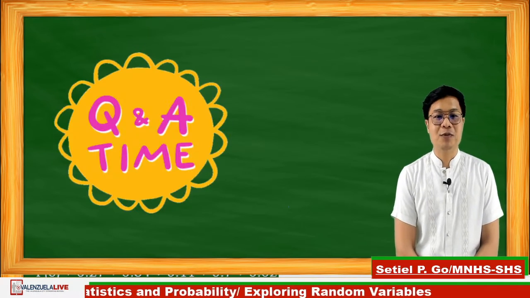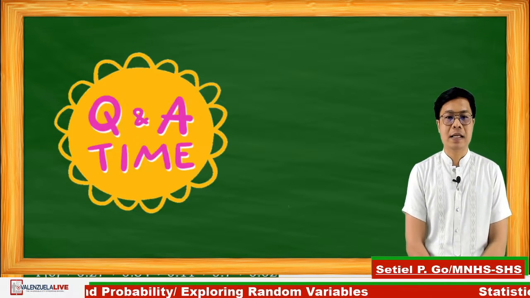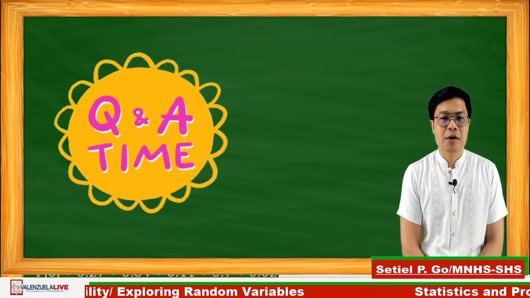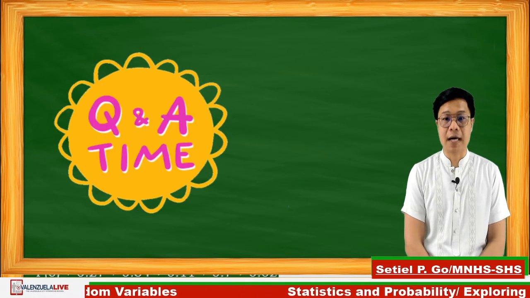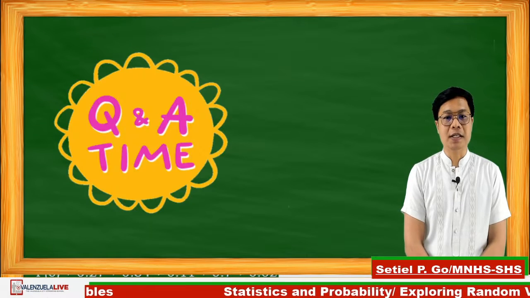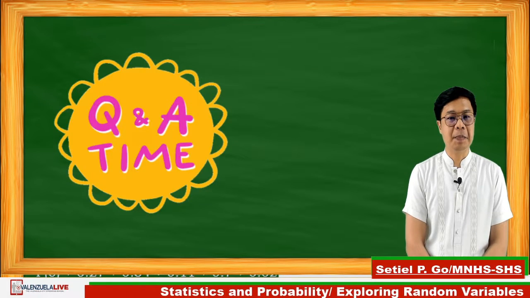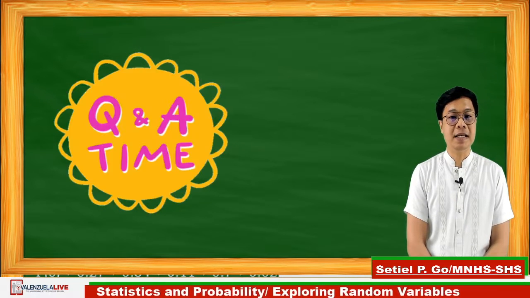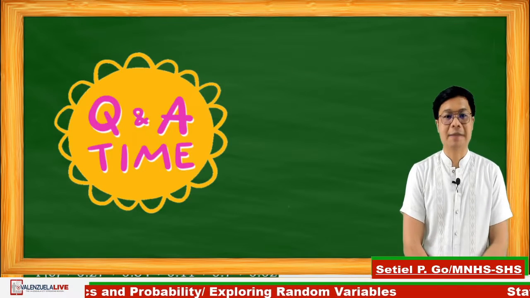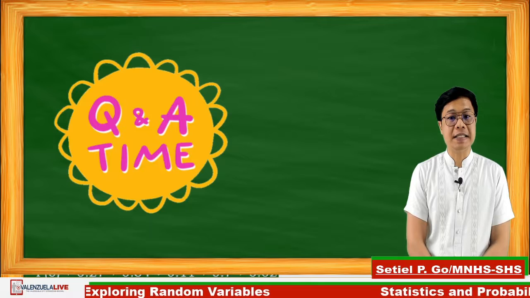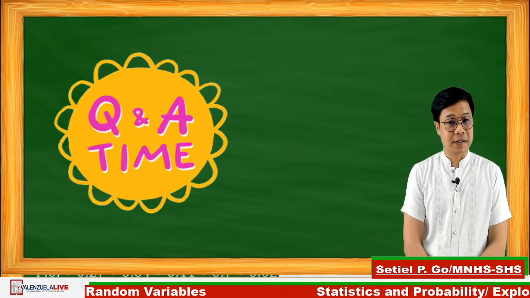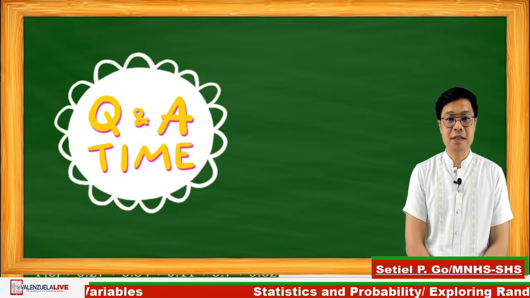Okay, we have one question. It goes like this. From the last example, the probability is less than 1. So the conclusion is, it will not represent a probability distribution. Okay, you're correct. The question is, what if the probability is greater than 1? Does it represent a probability distribution?